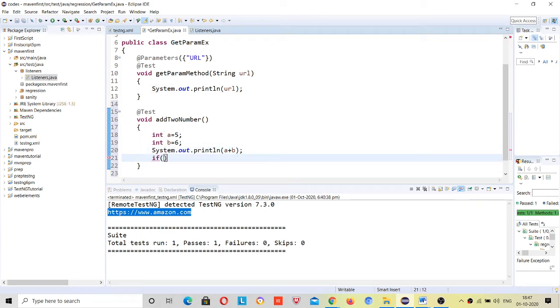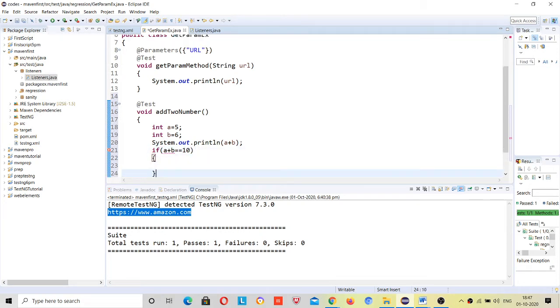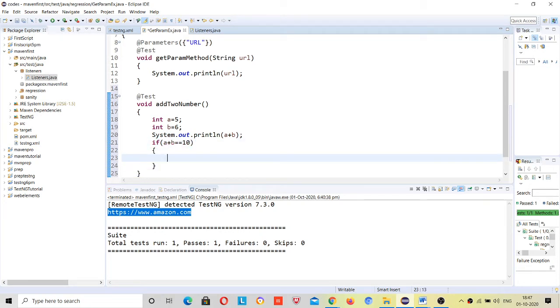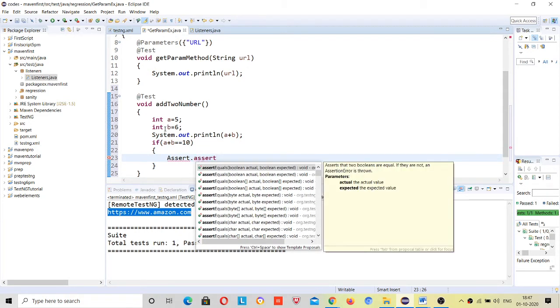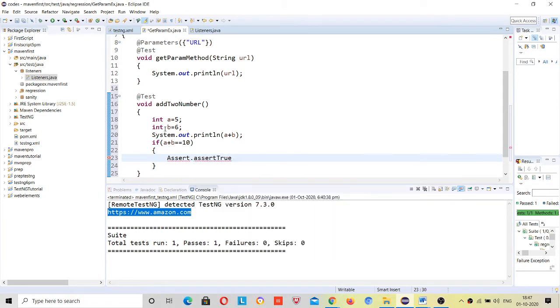If a plus b is equal to 10, then you have to perform some task like Assert.assertTrue, so result is passed here as true.